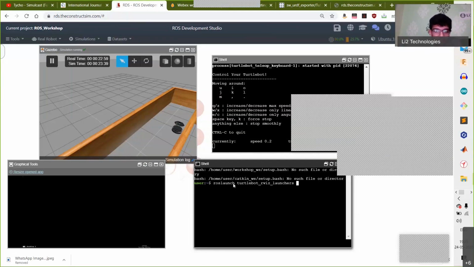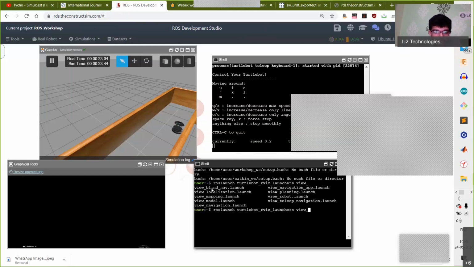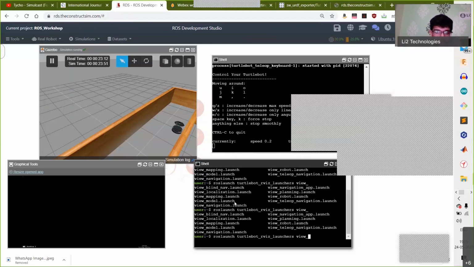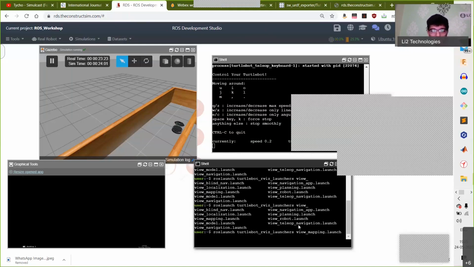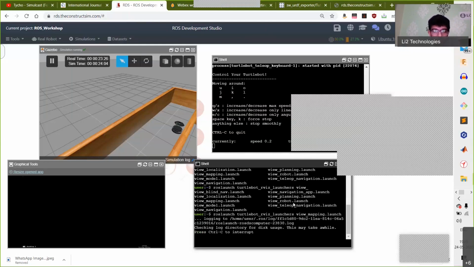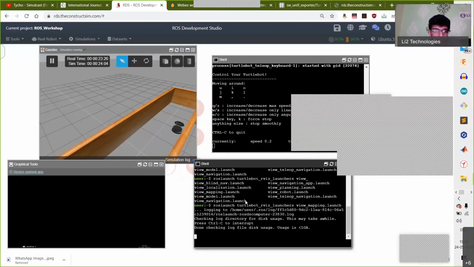Let's type double tab here. When you see double tab, you'll be able to see the various options available to you with this command. So here you can see that there are view navigation, view planning, view robot, view teleop navigation, view model, view mapping. There are a bunch of these. So let's go for view mapping, that particular launch file. And then when you launch this, it should reflect on this particular screen here.